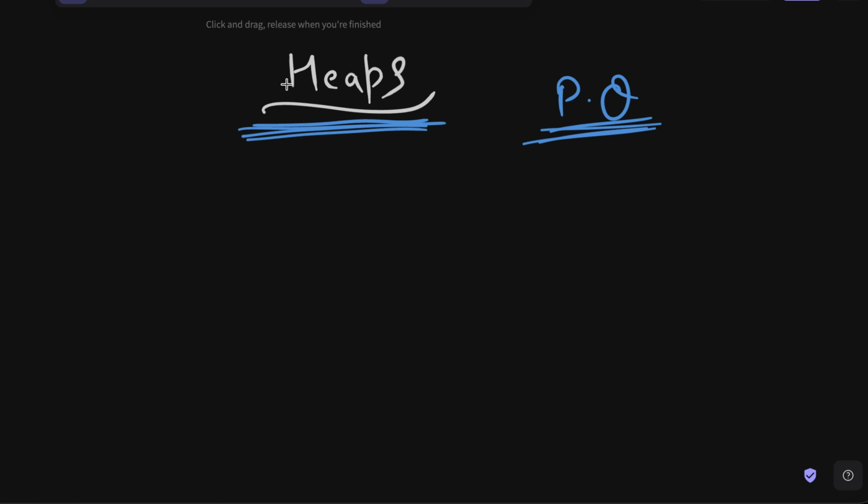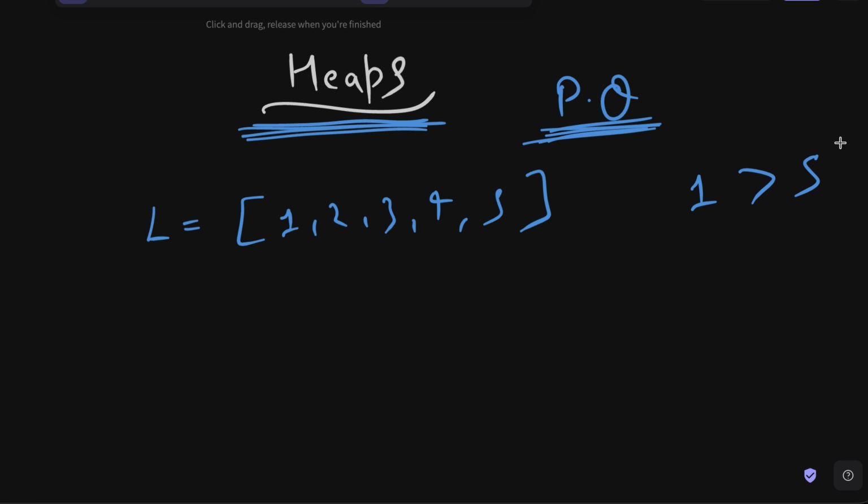Now heaps are not the only implementation. We can implement priority queue with the help of an array also, or a list also. So suppose that we have a list like this, L is equal to this, okay? And now in terms of priority, let's just say the smaller element has more priority than the higher element. It means the first one actually has the highest priority. So this particular array also satisfies the priority queue right now, right? Because we can take this element fastest. It is going to be order of 1 time complexity, right?